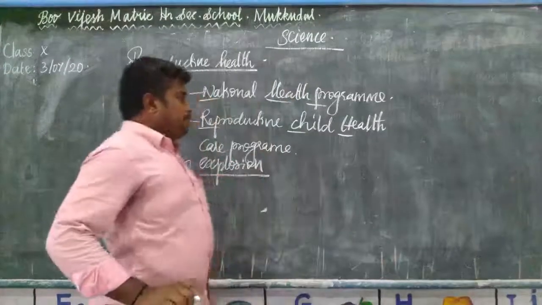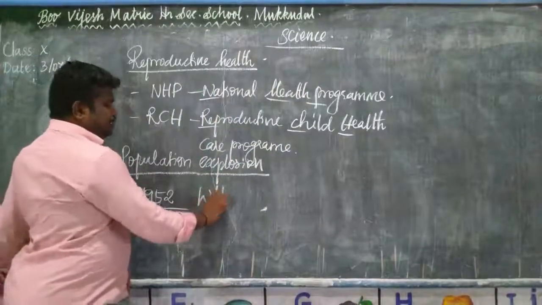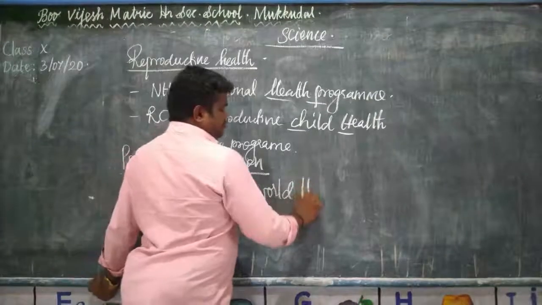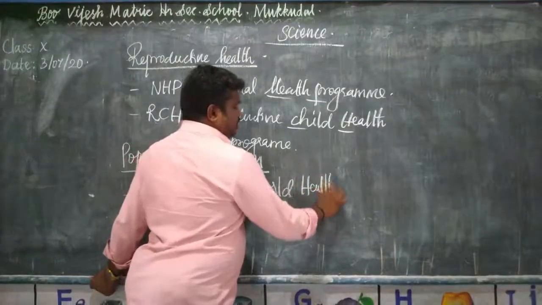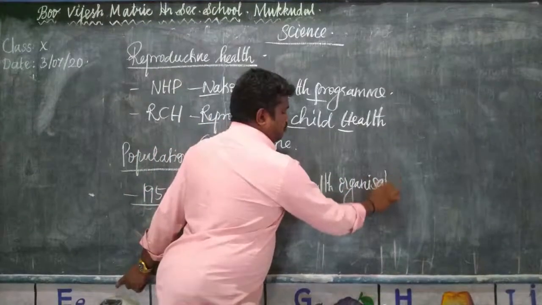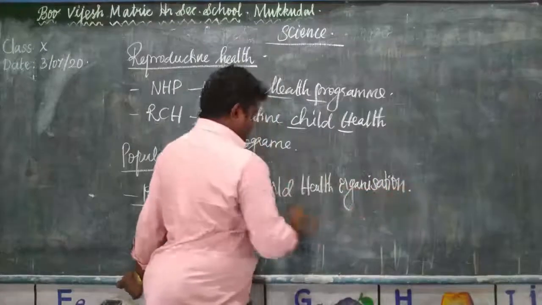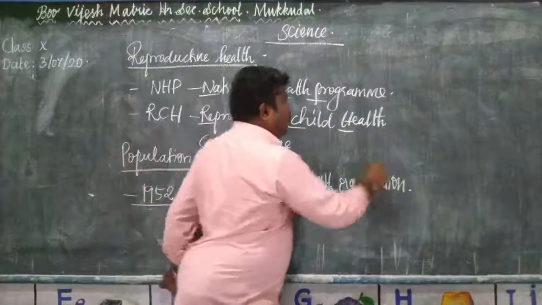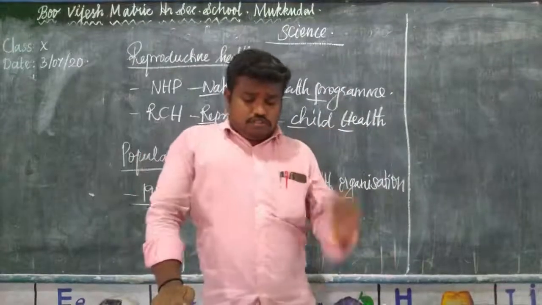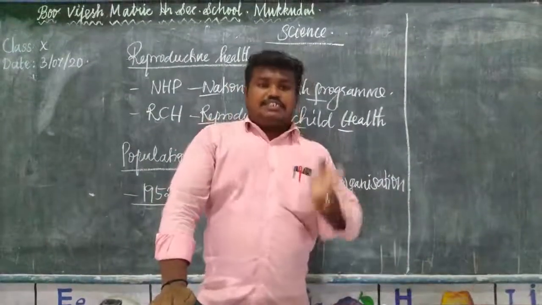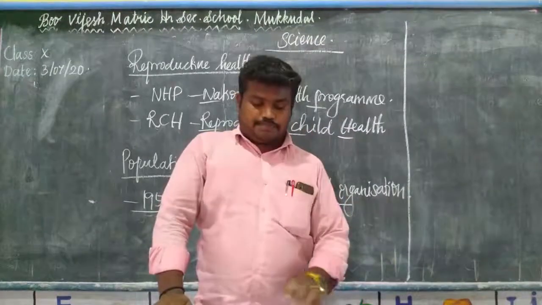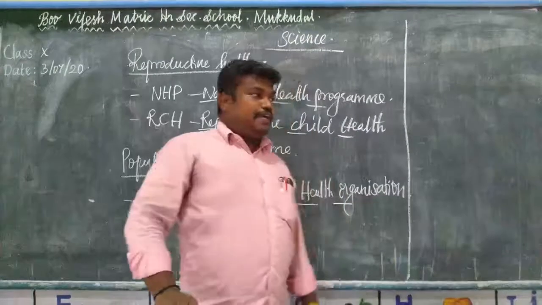And the WHO. What is WHO? The World Health Organization also stressed the importance of family planning programs.